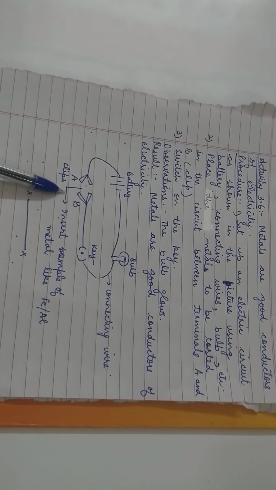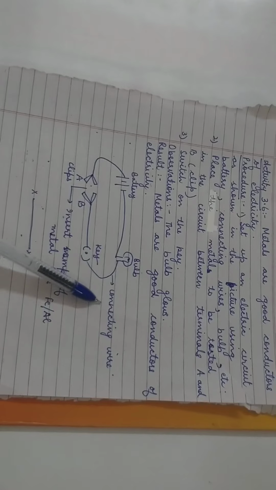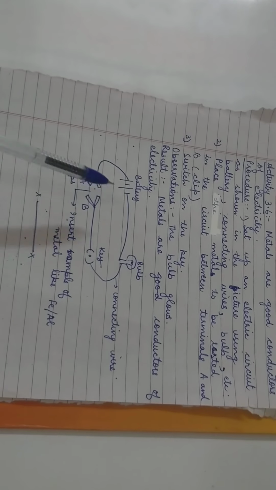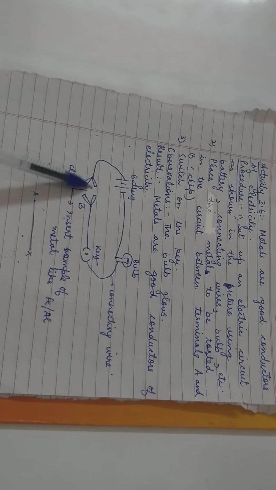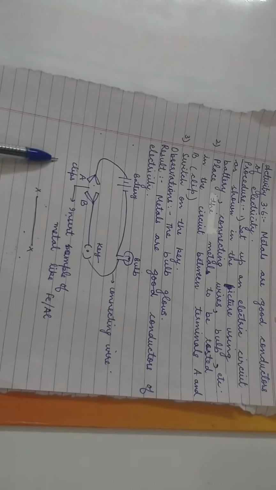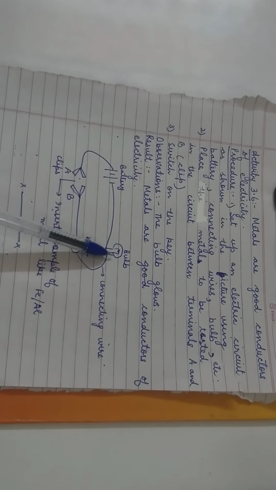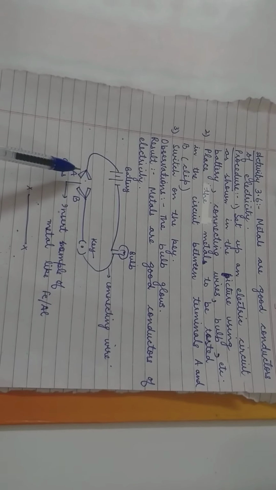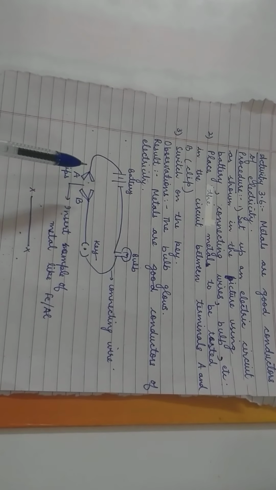So this is the reason all wires at home, even these connecting wires that we are using, are all made up of metals only. If in the place of this clip, in the same circuit diagram, in the same clip, if I take a non-metal, the bulb will not glow. This shows that non-metals are poor conductors or bad conductors of electricity.